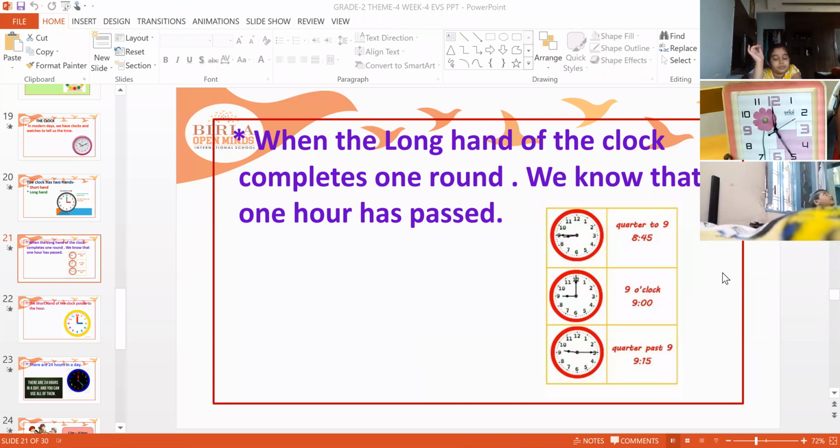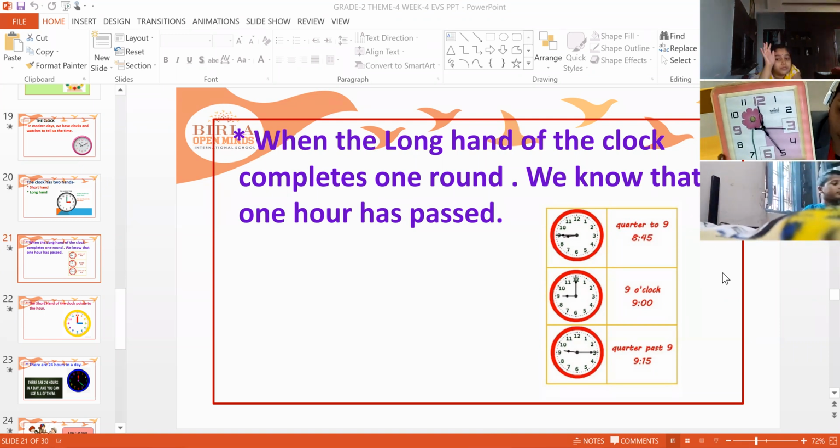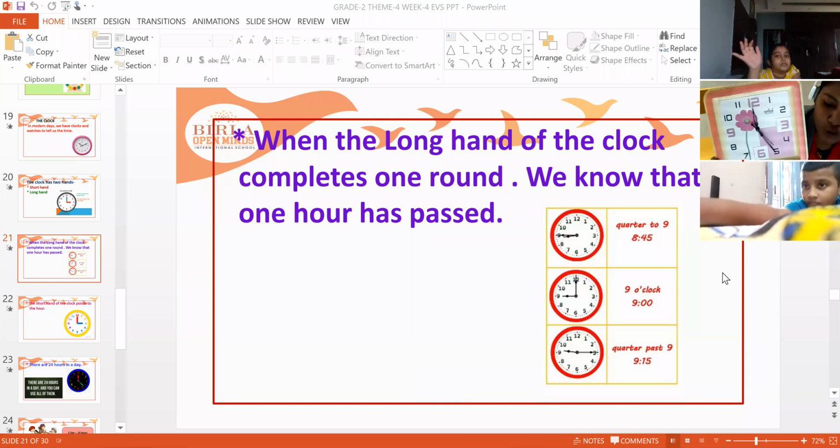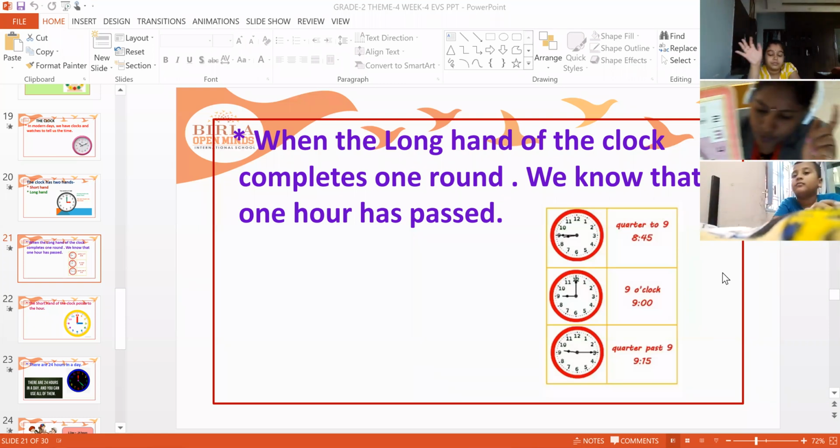And some watches don't even have numbers. They just have lines. For example, in my watch there are no numbers, only lines. So like that, different numbers and lines will be present. So this is a clock.